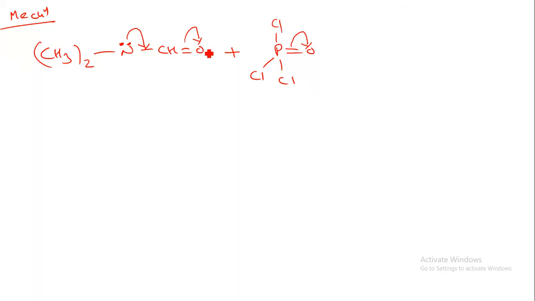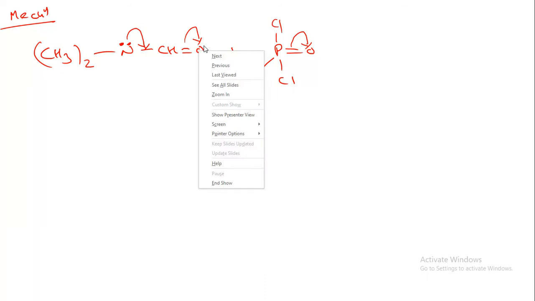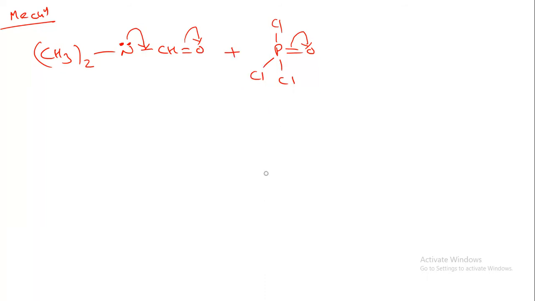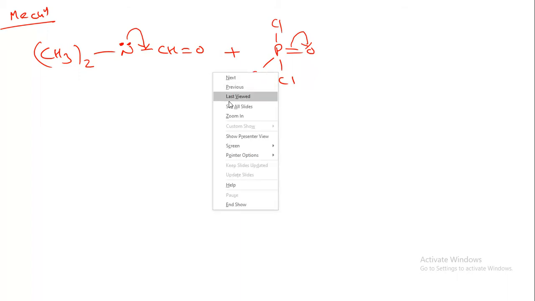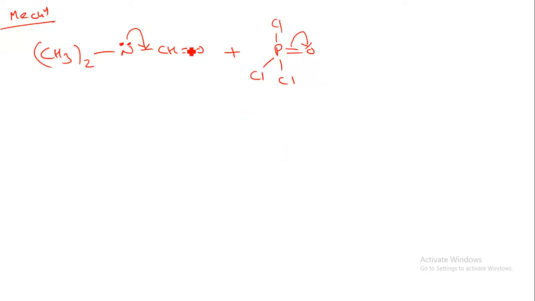This oxygen negative charge will attack over here. So we can directly write that the negative charge of this oxygen atom will attack the positive charge of the phosphorus. Let us draw over here. So this negative charge will attack the phosphorus positive charge. What will happen over here?